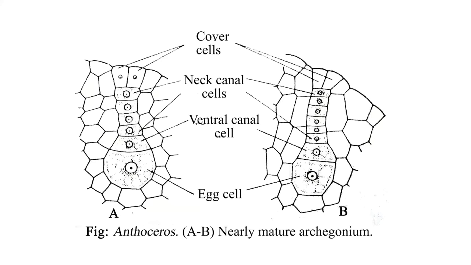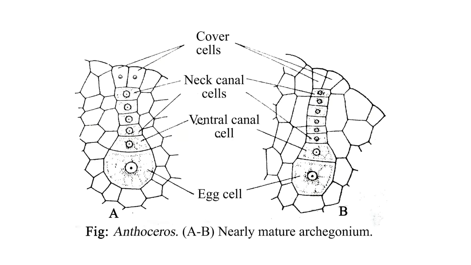Archegonia are female reproductive structures, also present on the dorsal side, but sunk deep in the fleshy tissue of the gametophyte, and they are formed in rows and in acropetal succession. As you are aware, acropetal succession means young towards the apex and old towards the base.